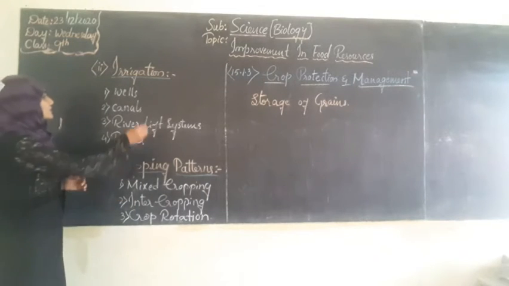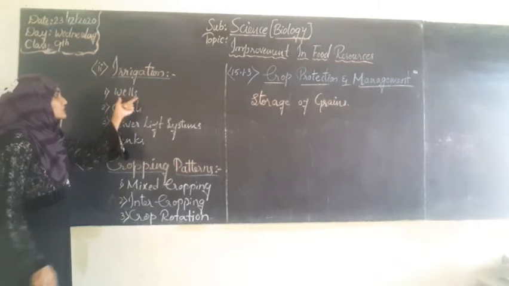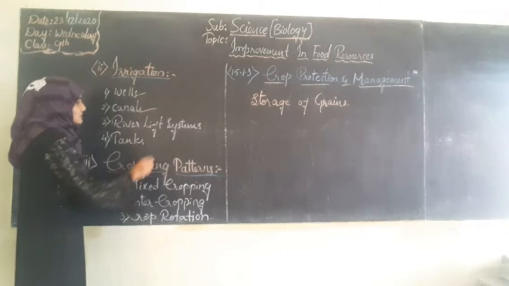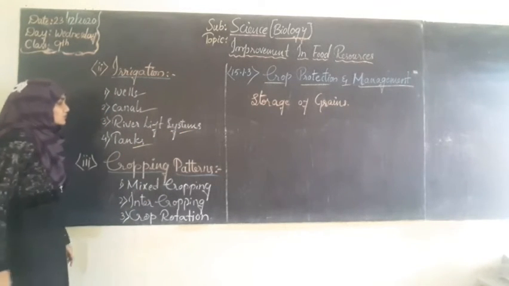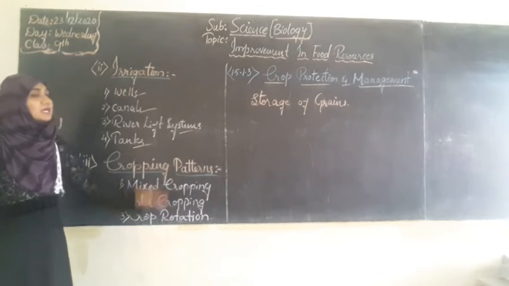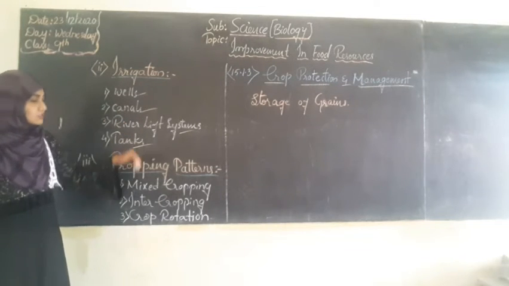The first source of providing water for irrigation is wells. We will see how we use wells. Next, canals, river water lifting systems, and tanks. So these are the four main sources of water through which we can perform the irrigation process. We will understand this in detail now.